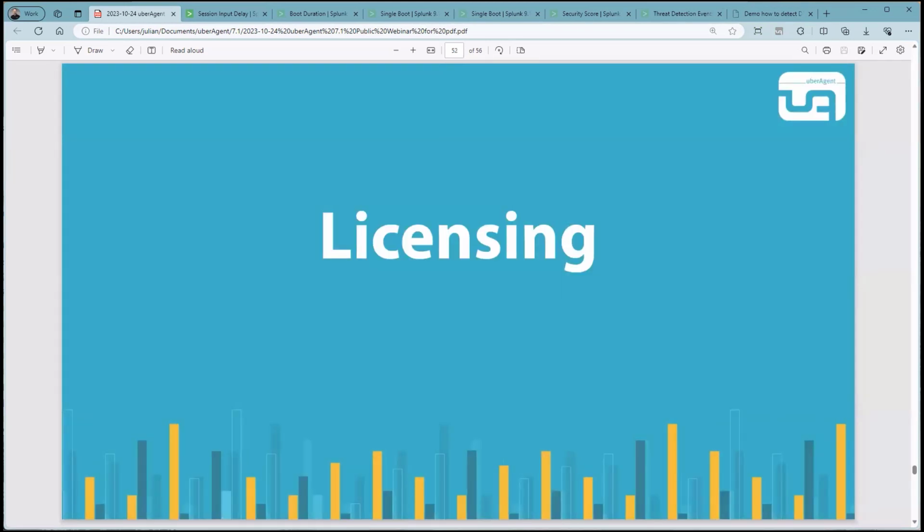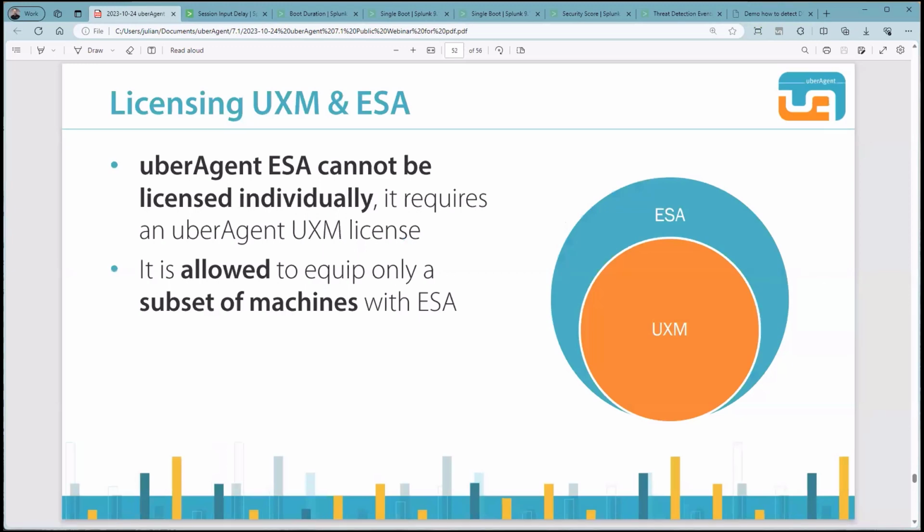Next up, as a little reminder, I want to mention how UberAgent is licensed. As UberAgent ESA uses a rich set of UberAgent UXM metrics, it cannot be licensed individually, but it's allowed to equip only a subset of machines with ESA.